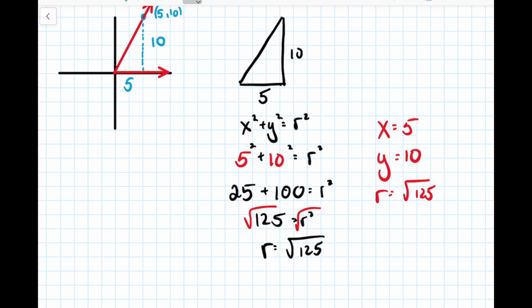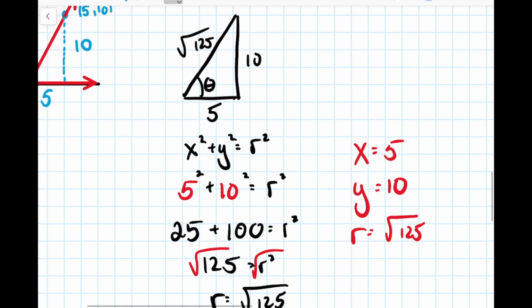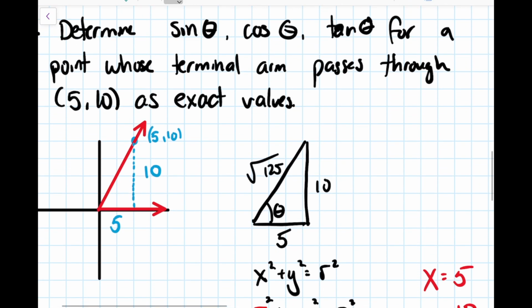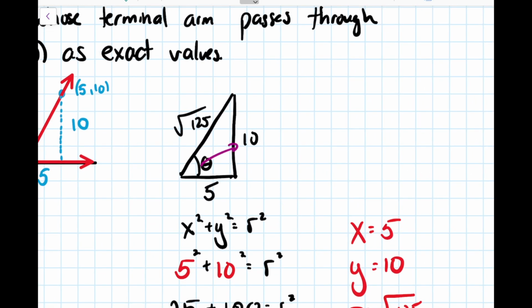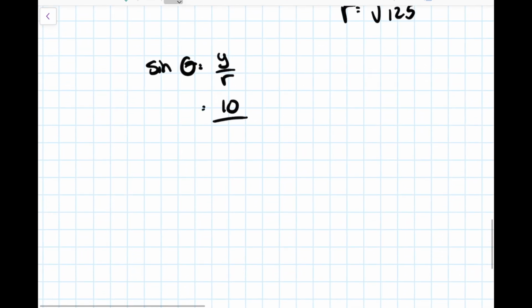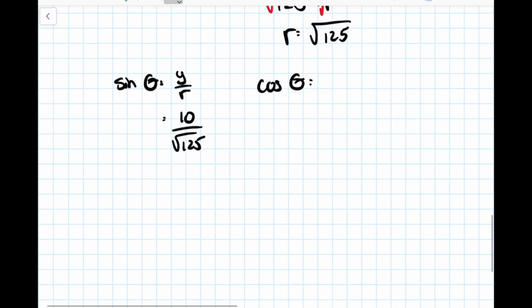So we're just going to fill that in on our triangle up here. So remember, this is the angle we're looking at. Theta is down there in the corner. So to do sine, cosine, and tangent, we're just going to work with that triangle. So I'm not going to think too much about the y over r, x over r, whatever stuff. I'm going to write them down just as a refresher. So remember, sine is y over r, right? So it's your opposite and your hypotenuse here. Opposite, hypotenuse. So in this case, that's going to be 10 over root 125. Cosine is going to be x over r, which is going to be 5 over root 125.